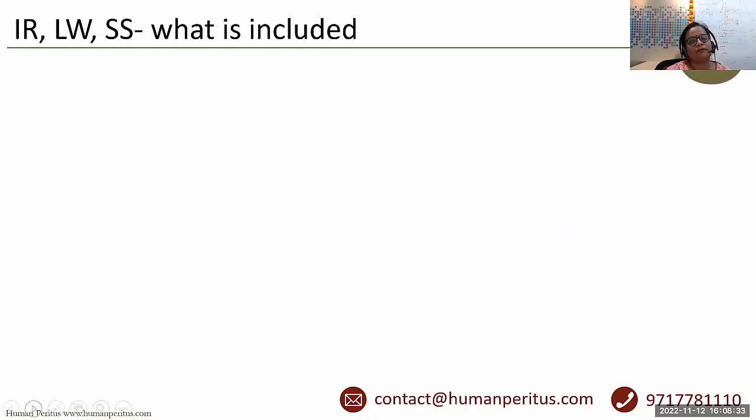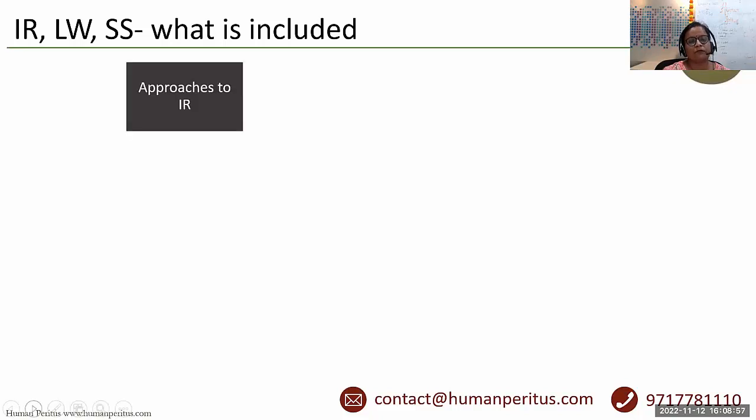Okay, now we'll be dwelling upon the industrial relations, labor welfare, and social security topics. What is to be included? Although the list is very vast, we have just jotted down those topics in a few headings, and under them we have to go through many subtopics. So first is approaches to IR.